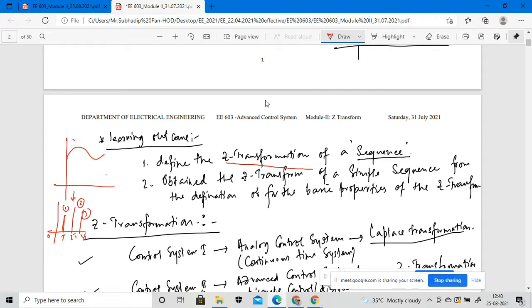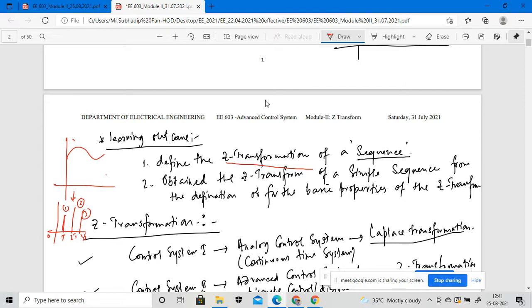That means after studying all the Z transformation, this is the outcome from this module that you need to understand. So the first outcome is you have to define the Z transformation. Suppose we have a sample signal, and we have to implement the Z transformation on that particular signal. That thing you need to define. That is your one outcome.